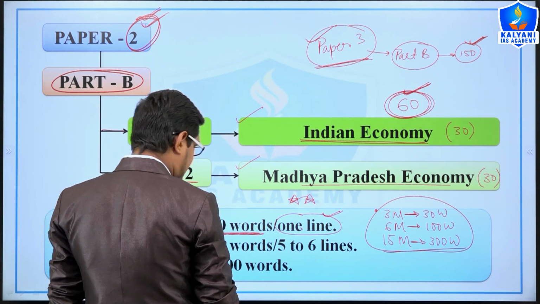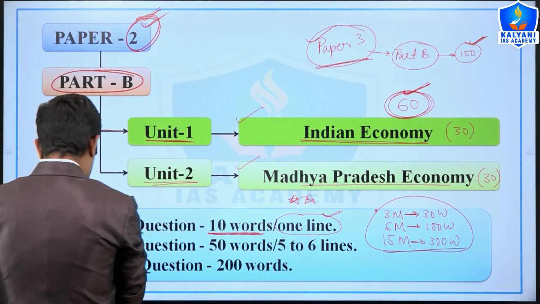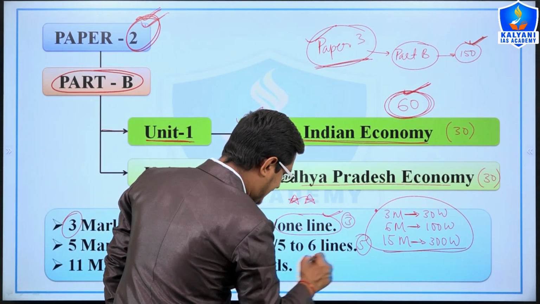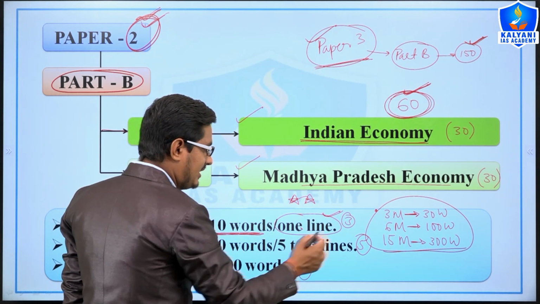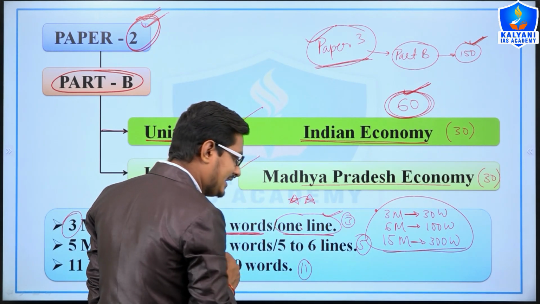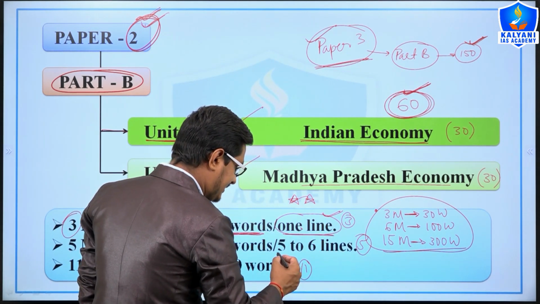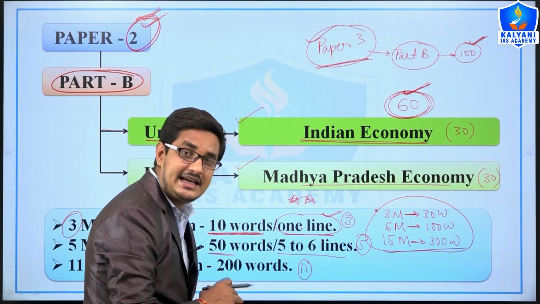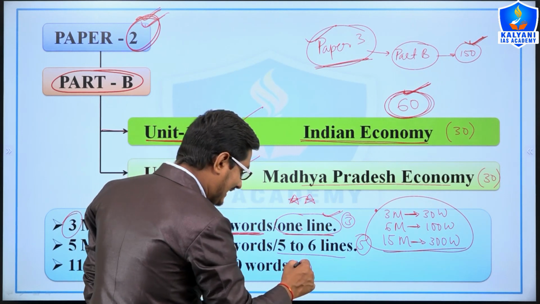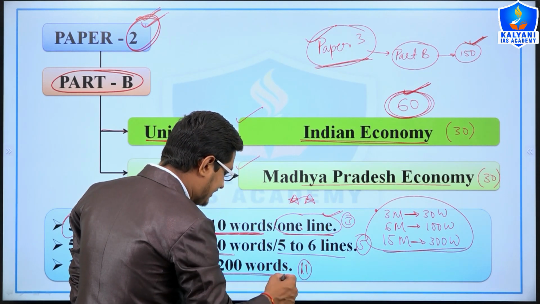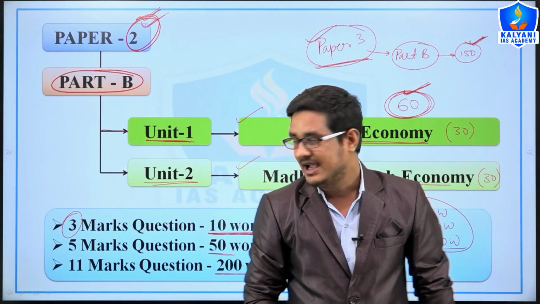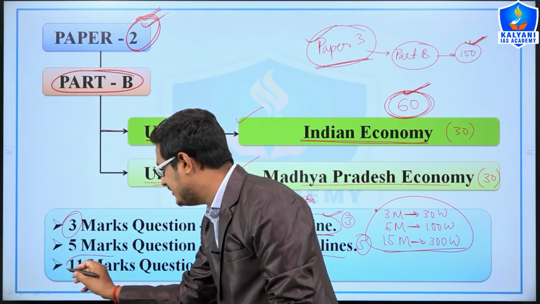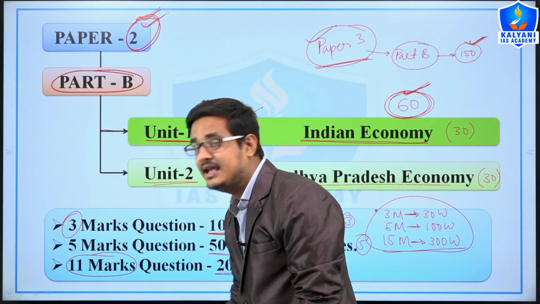Now the new pattern has 3 marker, 5 marker and 11 marker questions. The 3 marker question would be answered in 1 line. The 5 marker questions should be answered in 5 to 6 lines, or about 50 words. And 11 marker questions should be answered in 200 words. And here the maximum number of 11 marker questions would be asked.